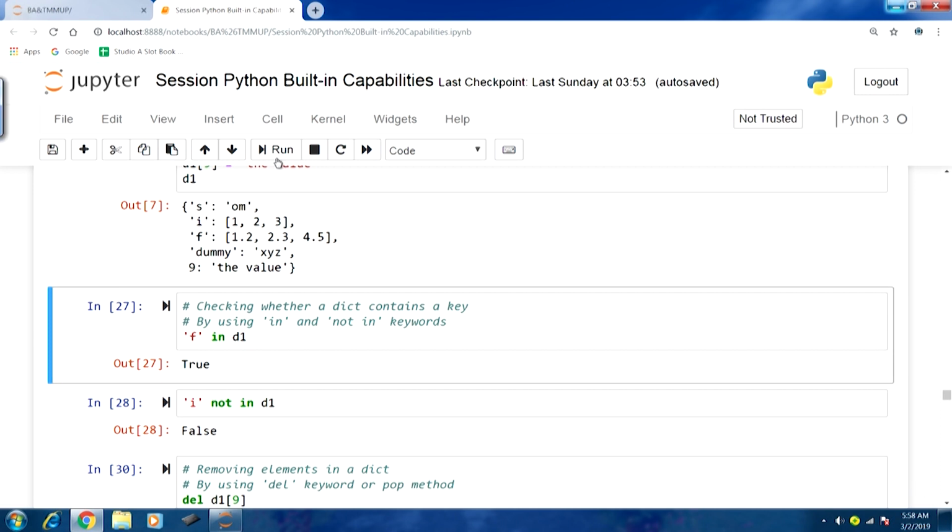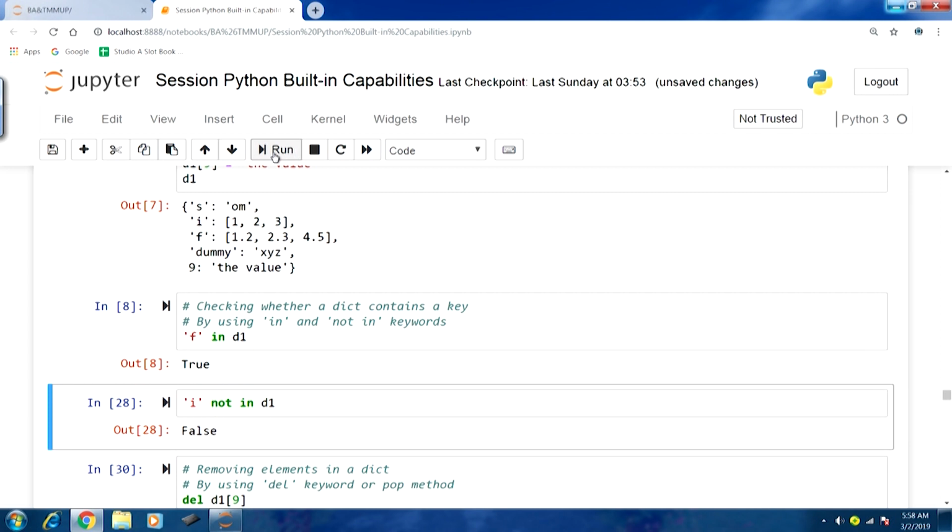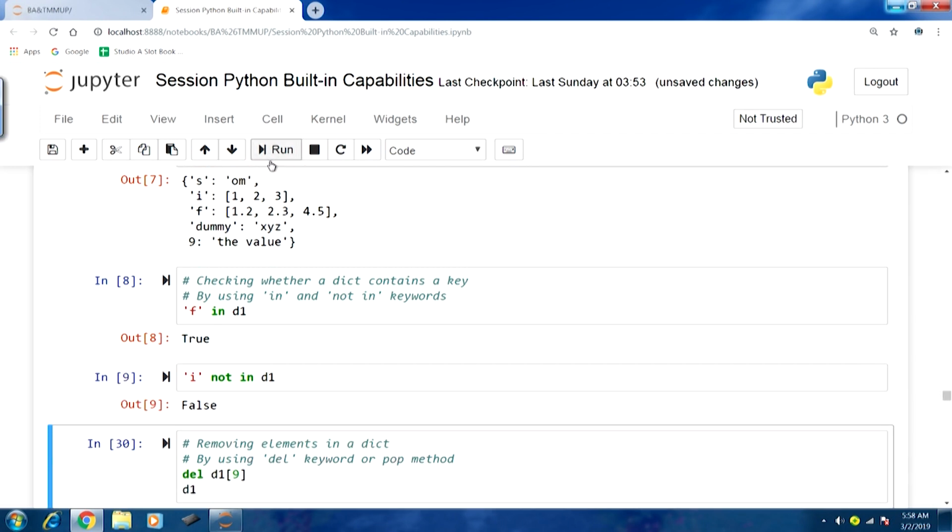If I run this, I will get True because we know that this is part of D1. Similarly, we can use the other keyword, that is not in. The example that I am using here is I not in D1, but we know that this is part of that, so we will get the answer as False. We will run this and you can see.